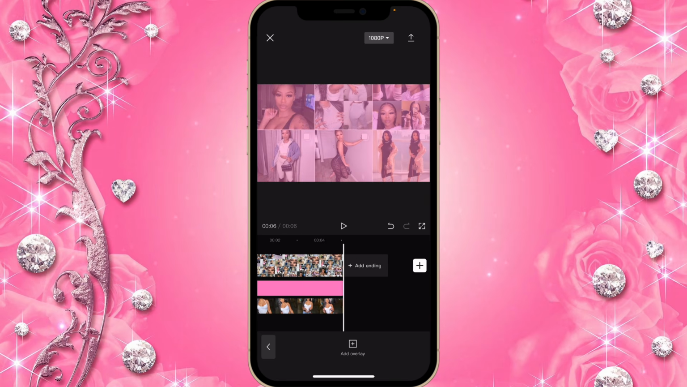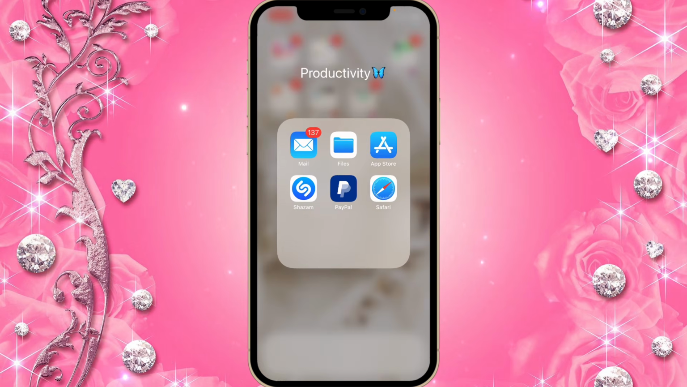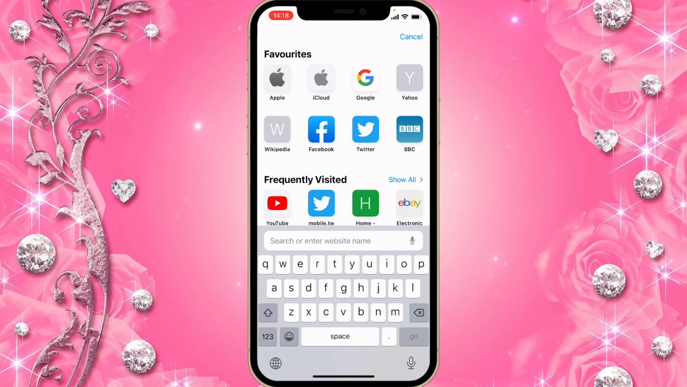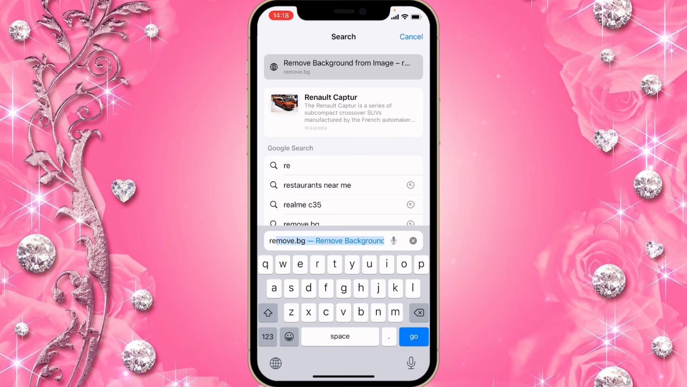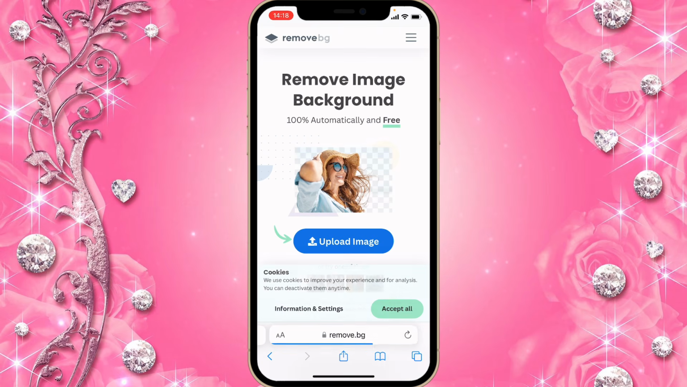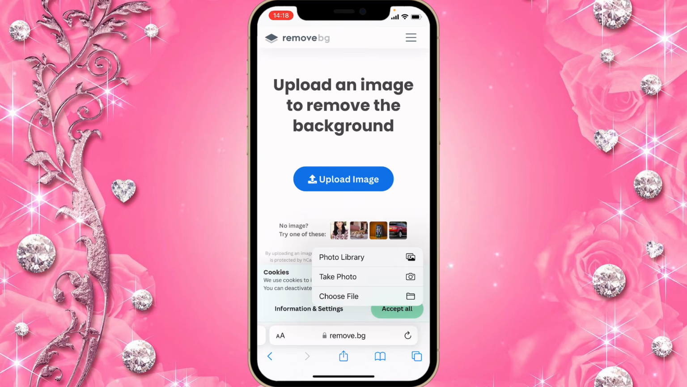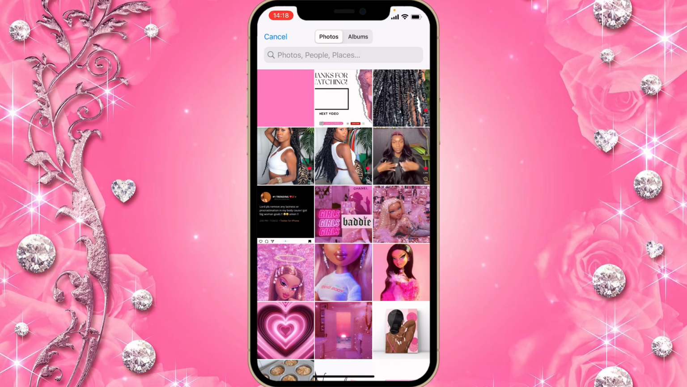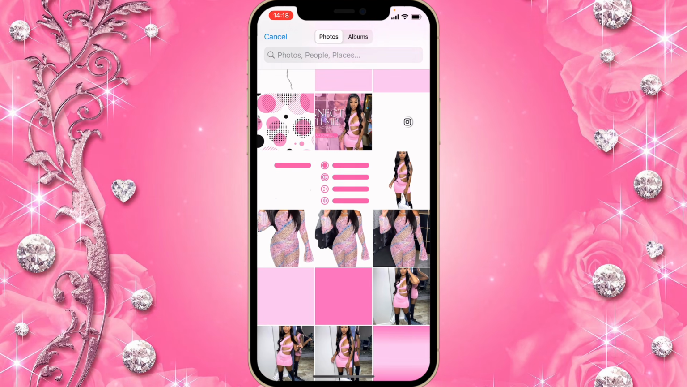Great. Now you're gonna erase the background of your picture. So choose a picture of your choice and erase the background of it. I'll show you guys this website I use to erase the background of my pictures. So it's called remove.bg. Click on upload image, photo library, and then get the picture you're gonna erase the background from.